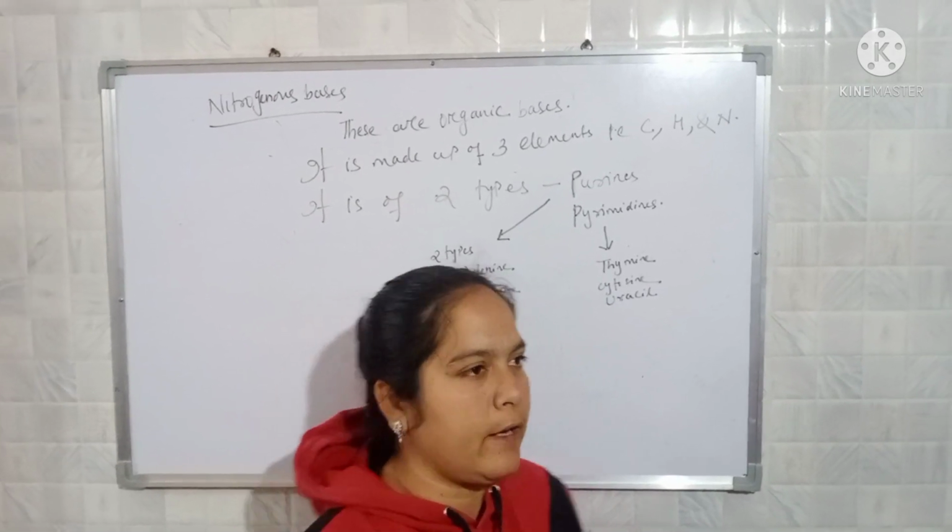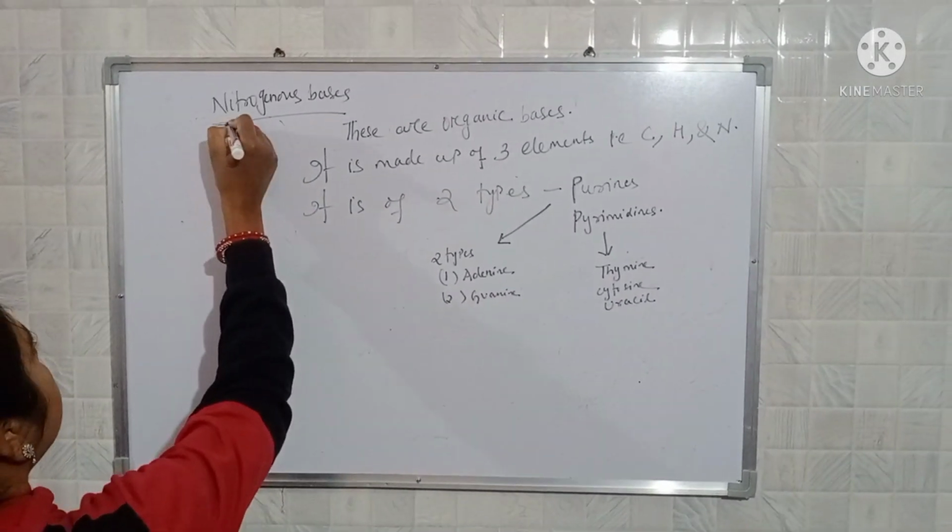The nucleotide present in DNA is the deoxyribonucleotide, and the nucleotide which is present in RNA is known as ribonucleotide. So now come to the nitrogenous bases.